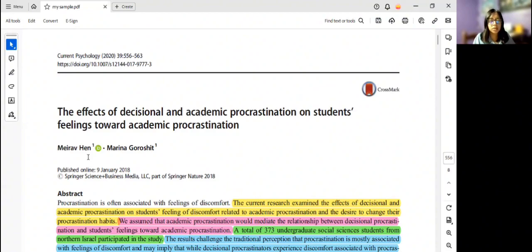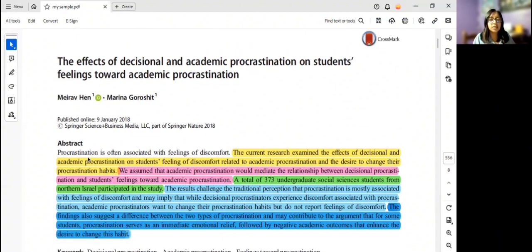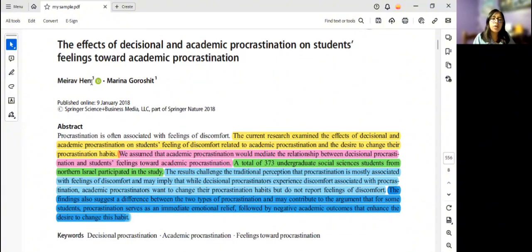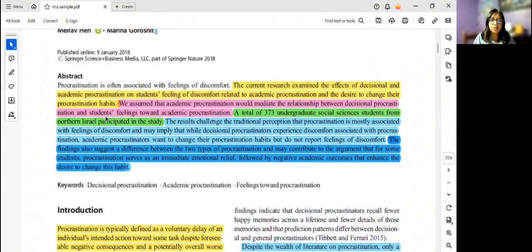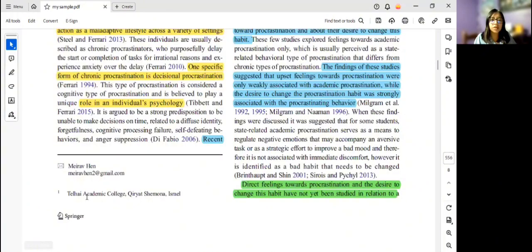First, we have the title of the article, which in this case is the effects of decisional and academic procrastination on students' feelings toward academic procrastination. Also, here we find the names of the authors, in this case Meirey Khan and Marina Goroshit. There is a superscript number, which indicates the affiliation, with a footnote at the bottom of the page. Here we can see that the affiliation of both authors is Tel Hai Academic College in Israel.